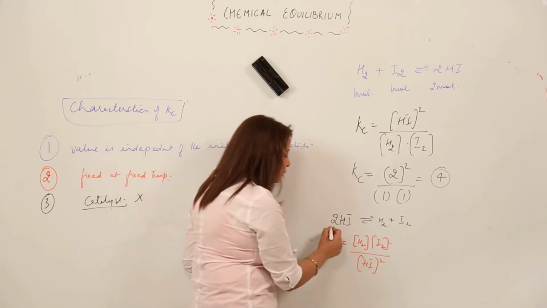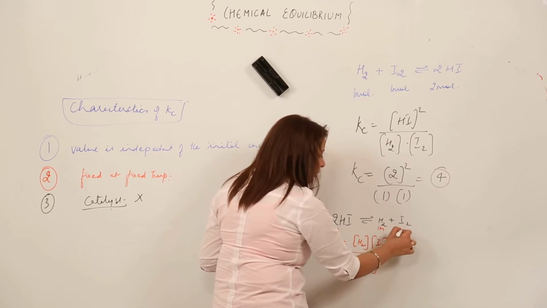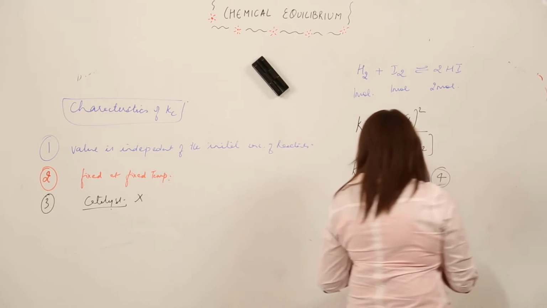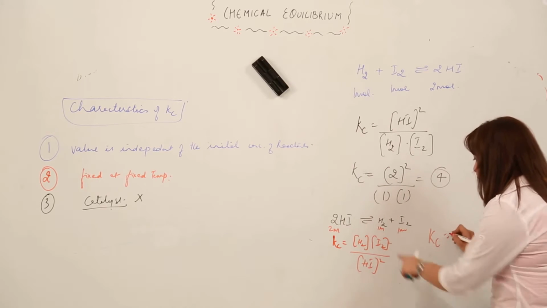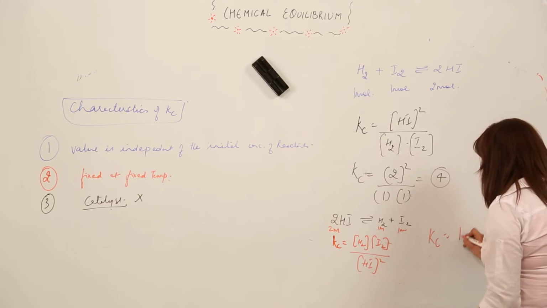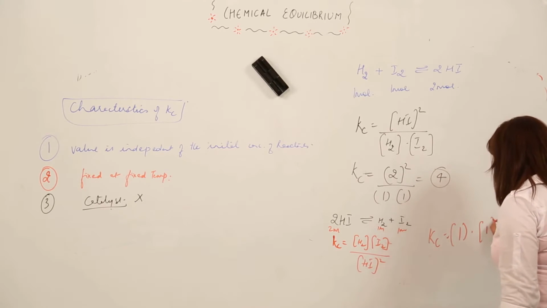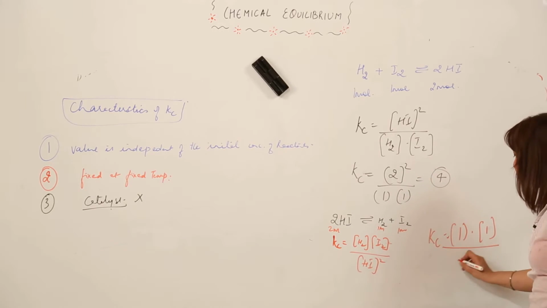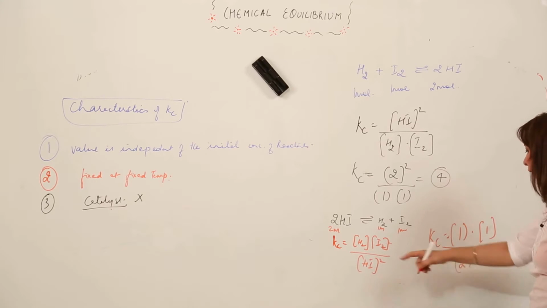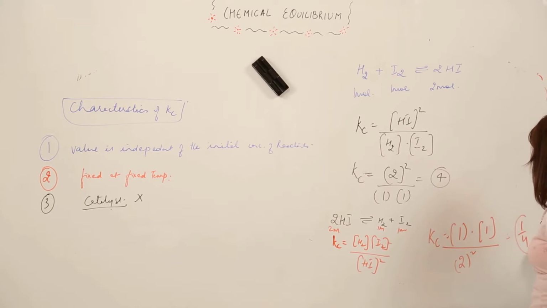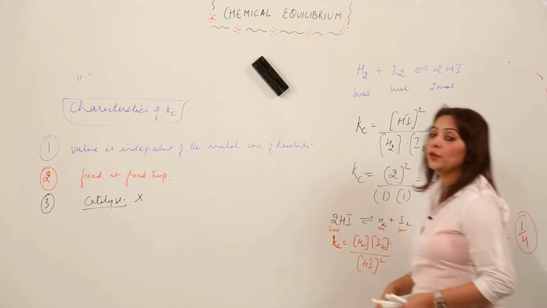So again we get to see 2 moles, 1 mole, 1 mole. I am putting the values in the Kc expression. So H2 and I2 1 mole, right? HI 2 moles, we have square also, so it comes out to be 1 by 4. This is what I wanted to prove to you.